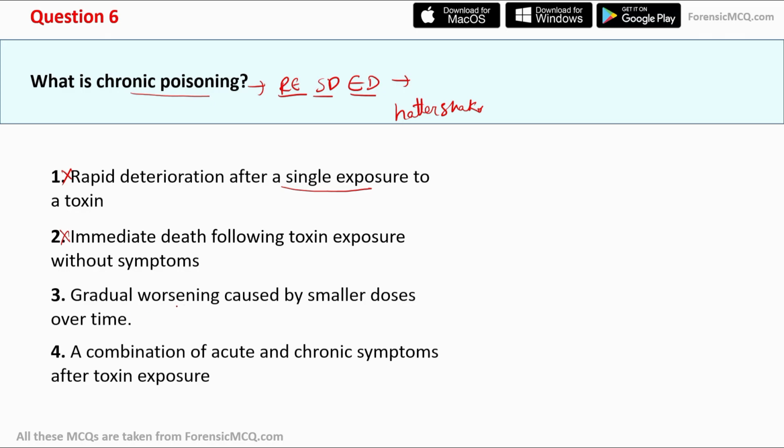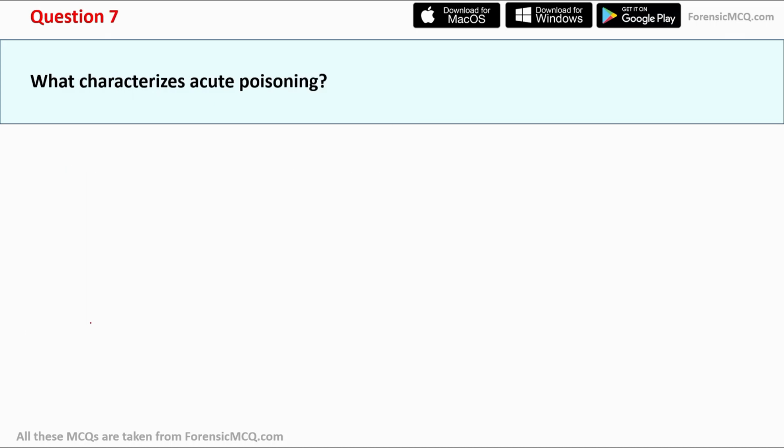Moving to option third, gradual worsening caused by smaller doses over time. And this is the correct answer. It correctly defines what is chronic poisoning. So the correct answer is option 3, gradual worsening caused by smaller doses over time.